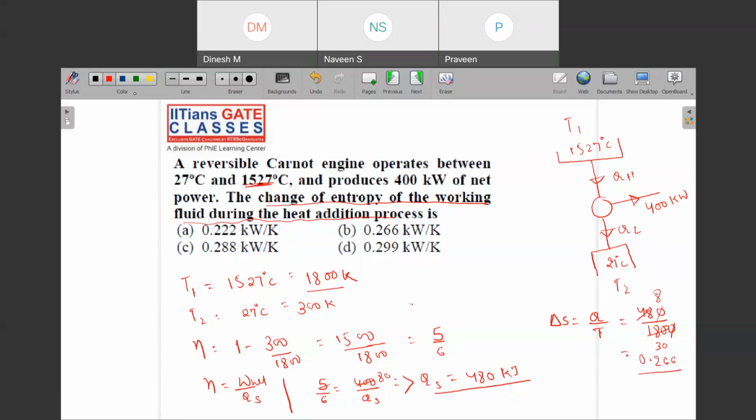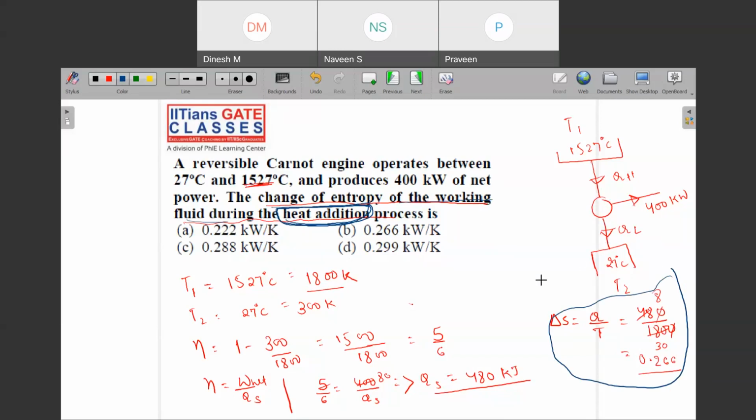See, this we have calculated only for heat, this only for QH. Why? Because it says that change of the entropy of the working fluid during the heat addition process only. Okay, but it can also ask you what is the entropy change during the overall process.